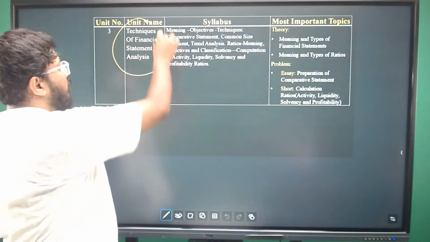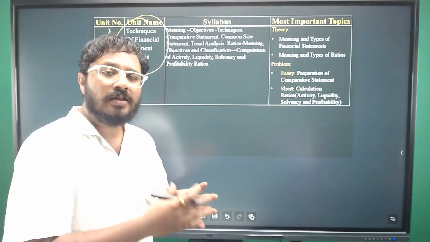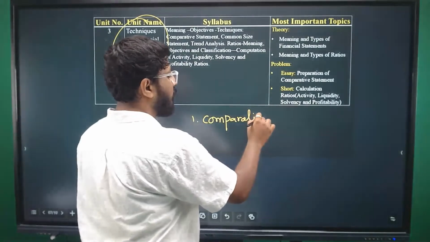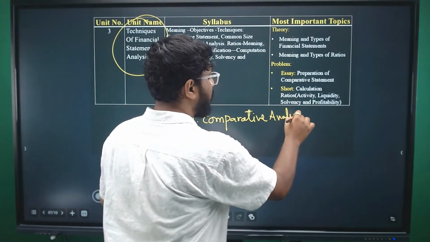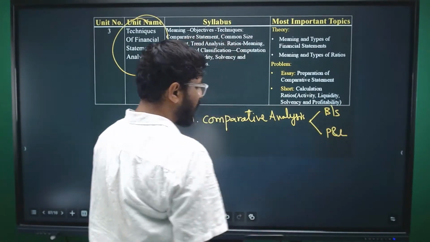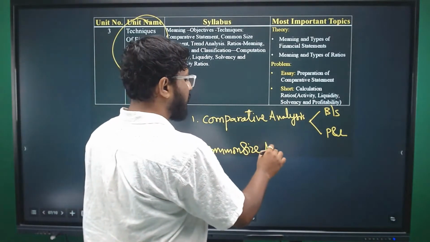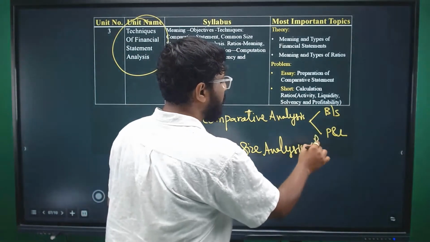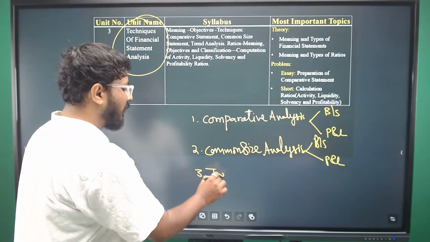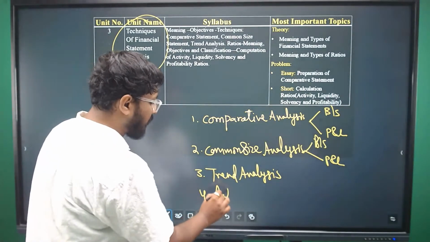Unit 3 is about techniques of financial statement analysis. Various techniques are there. Mainly comparative analysis, where you need to prepare a comparative statement for the balance sheet or profit and loss. You also have common size analysis. Here also you have to prepare a common size balance sheet as well as a common size P&L. Then you have trend analysis. Then you have ratio analysis.